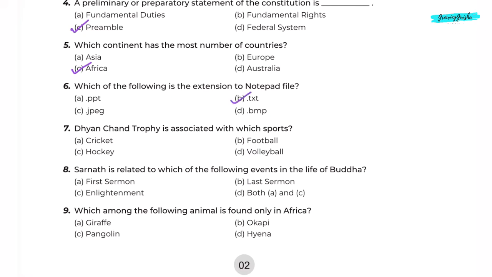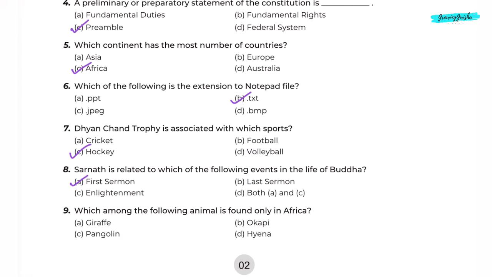Option B. .txt. Question 7. Dhyan Chand Trophy is associated with which sports? Option C. Hockey. Question 8. Sarnath is related to which of the following events in the life of Buddha? Option A. First sermon.